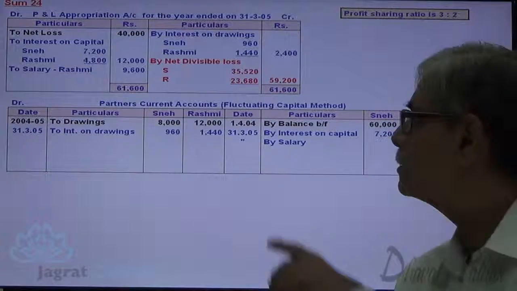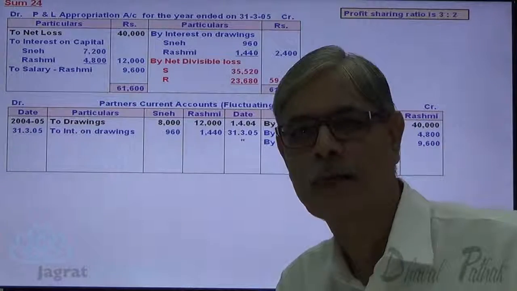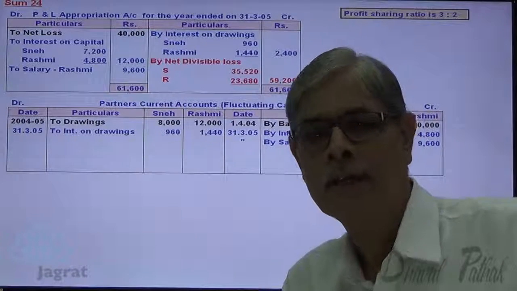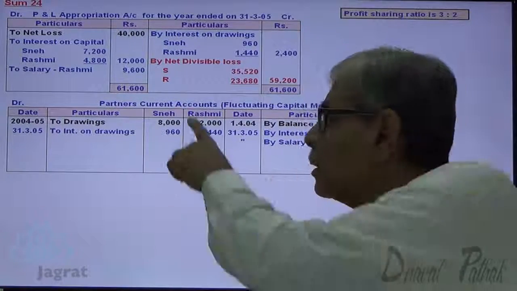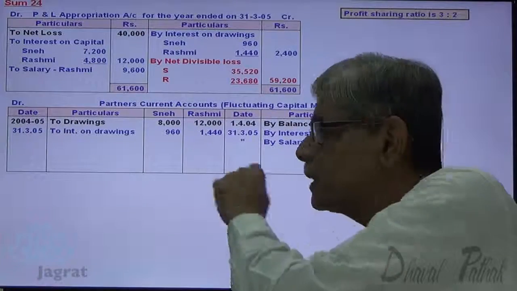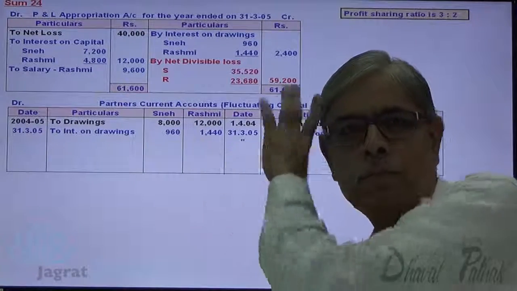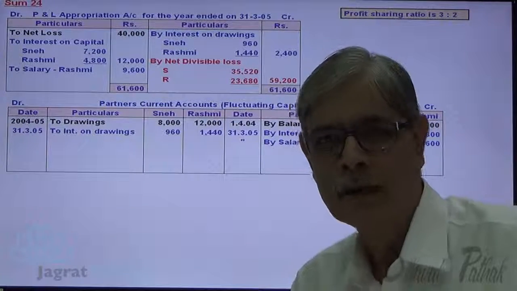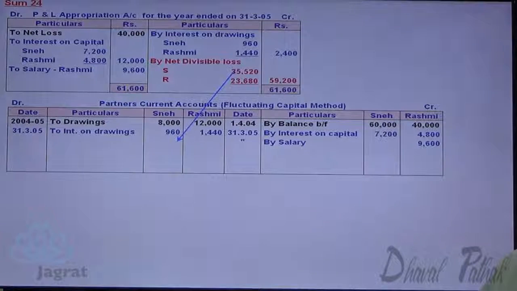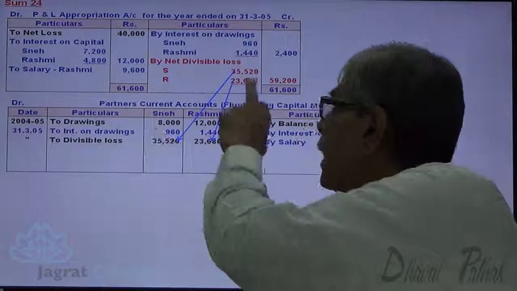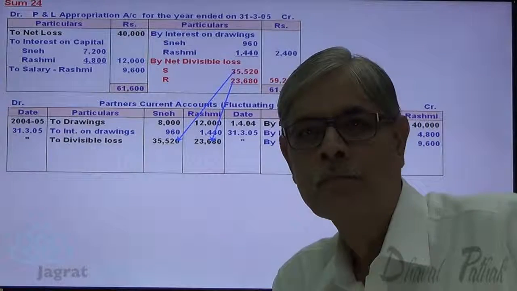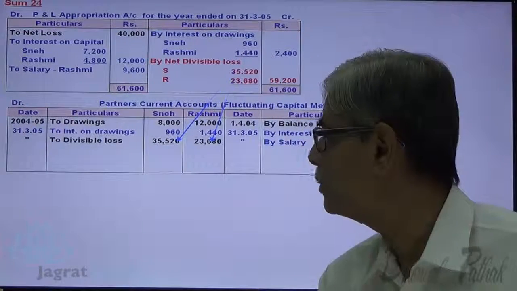This divisible loss gets debited to the capital accounts of the partners. So entry for divisible loss, notice it. SNE's capital account debit, Rashmi's capital account debit, to profit and loss appropriation account credit. Let me do that. SNE's capital account debit 35,520. Rashmi's capital account debit 23,680. To profit and loss appropriation account credit 59,200. This is how loss gets distributed.